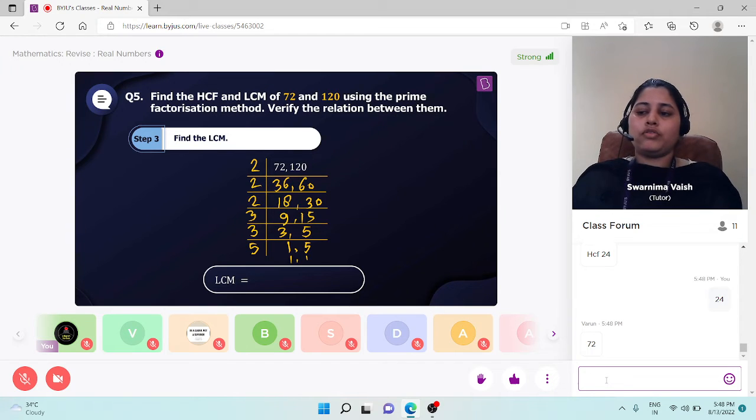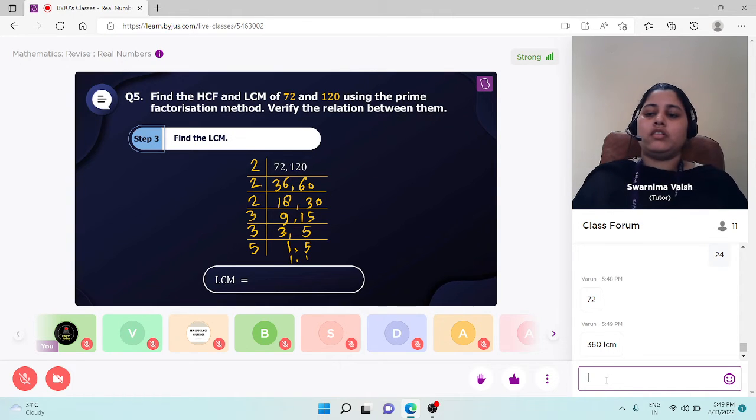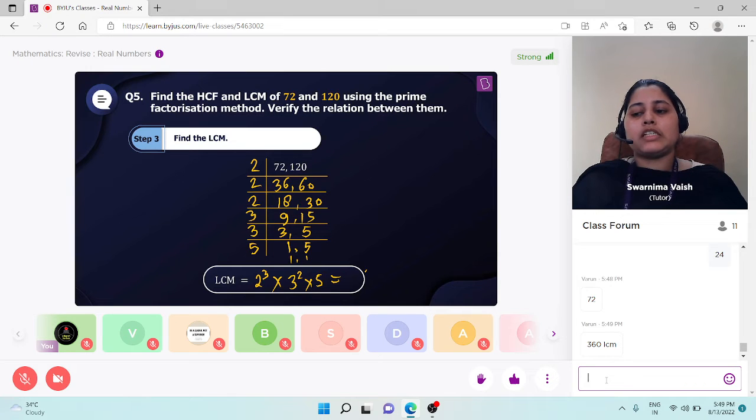So students, the LCM is 360, please check the answer, Varun. Means 2 cube into 3 square into 5. 8 into 40 into 9. Yes, well done, Varun. Absolutely correct. It is equal to 360.